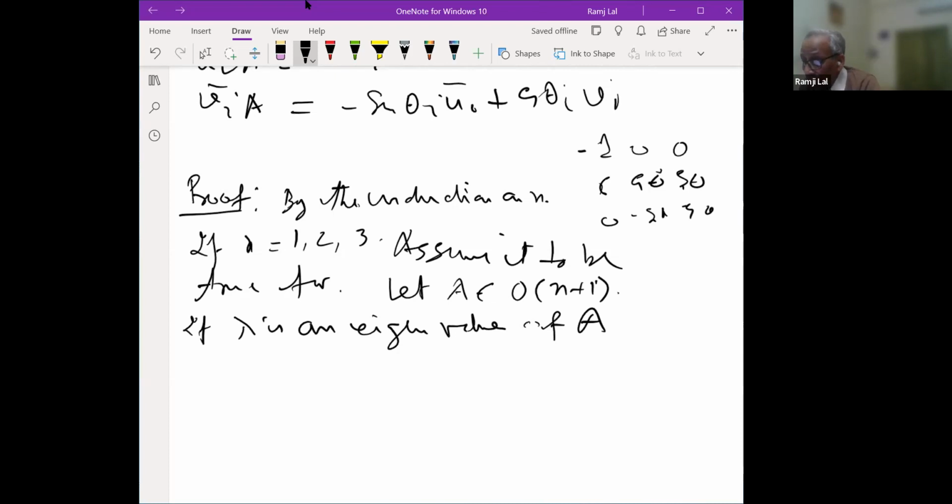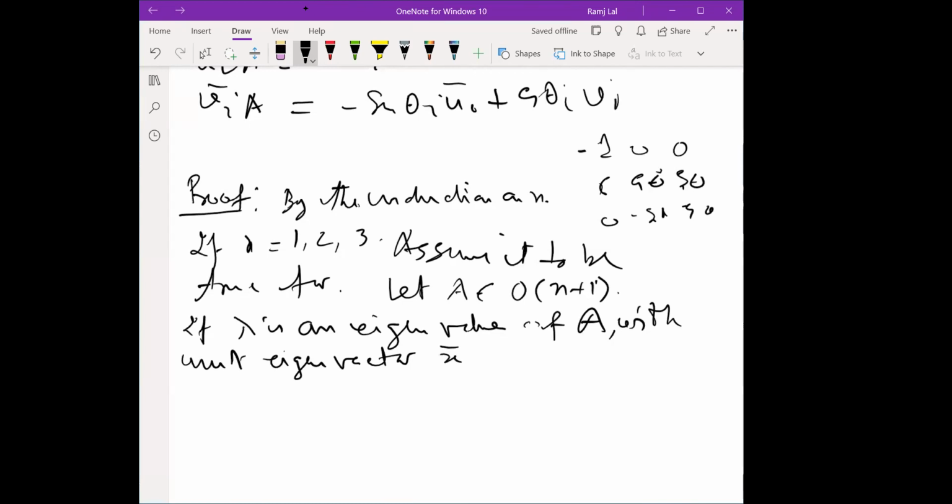So if lambda is an eigenvalue of A with an eigenvector, I'm taking lambda to be an eigenvalue, which means I'm allowing complex numbers to enter. So lambda may be a complex number also. So lambda is an eigenvalue of A in the complex space C^n, with a unit eigenvector X bar. Unit eigenvector means the complex unit eigenvector.